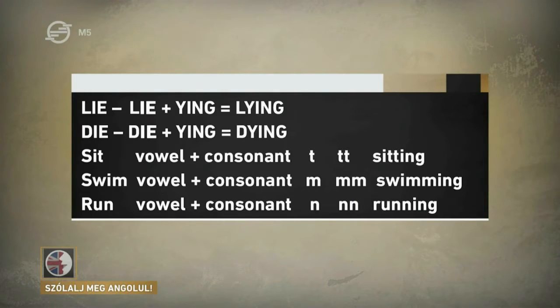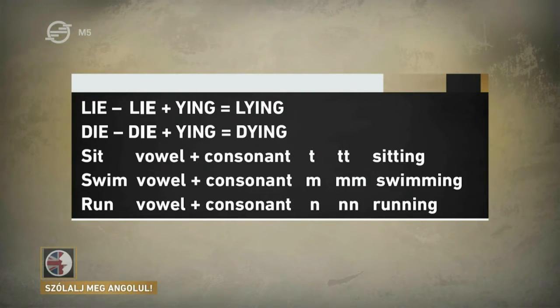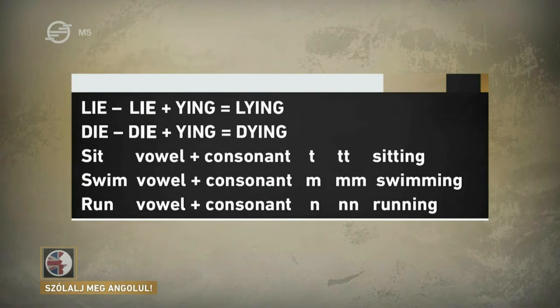Good. Now, are there any other places we have to be careful? Yes, there's another rule we need to remember. If the verb ends in ie, then we replace the ie with ying. The baby's not liing on the bed, it's lying on the bed. The tree is not dieing, it's dying. And what's the third rule we have to remember? That's right. If the verb ends in vowel plus consonant, the last letter is doubled. You're sitting down. He's swimming.